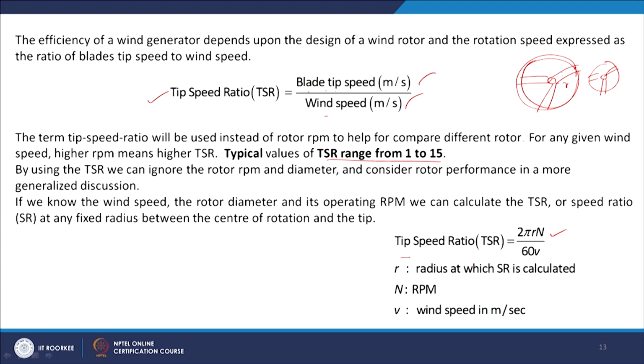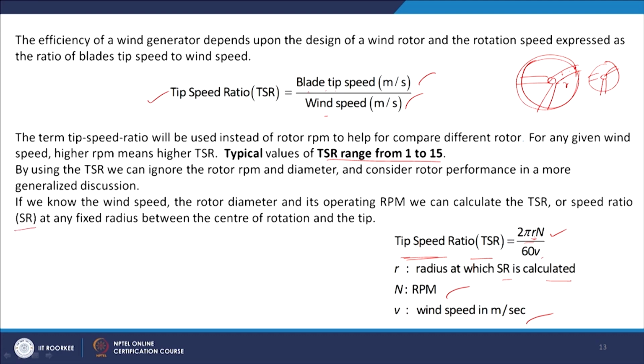So, now we get tip speed ratio equal to 2 pi r n divided by 60 into V, where r is the radius at which the speed ratio is calculated, V is the wind speed in meter per second, and n is the RPM. Now, we can calculate the speed at any position also, it may be many values of r. That is called speed ratio.